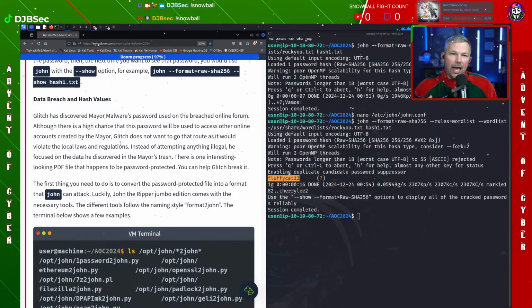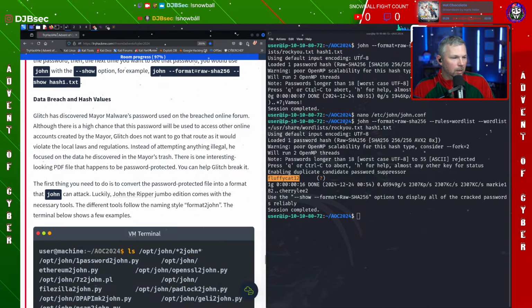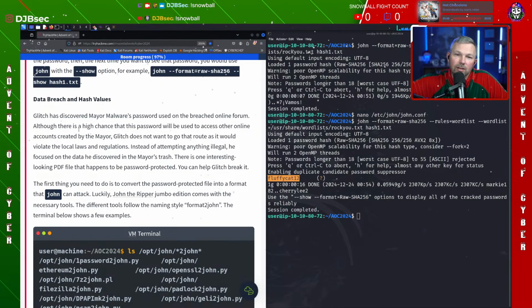So we have pulled down our file, right? We went dumpster diving. We got a tablet. The tablet has a file on it, and we want to see what is on this file. Glitch says, Glitch has discovered Mayor Malware's password used on the breached online forum. Although there is a high chance that the password will be used to access other online accounts created by the mayor, Glitch does not want to go that route, as it would violate local laws and regulations. So basically what they're saying is, now that you've got the password, you go log in as him. But if you did, there's a possibility you're going to be breaking the law, so it's probably not something you want to be doing.